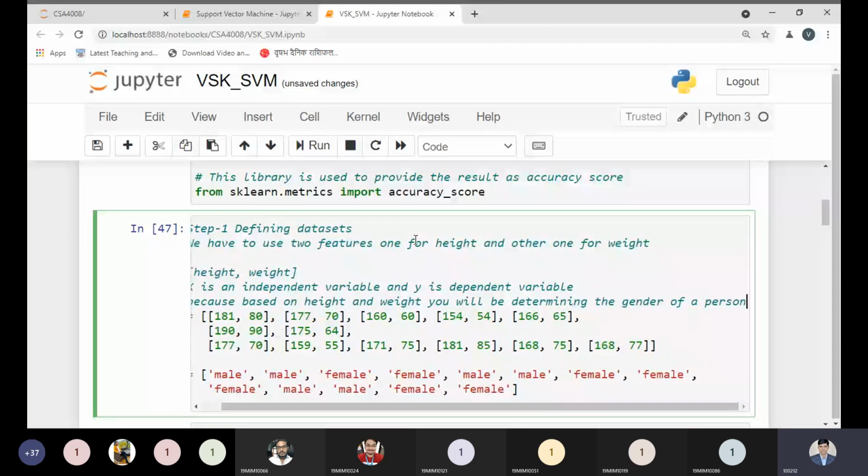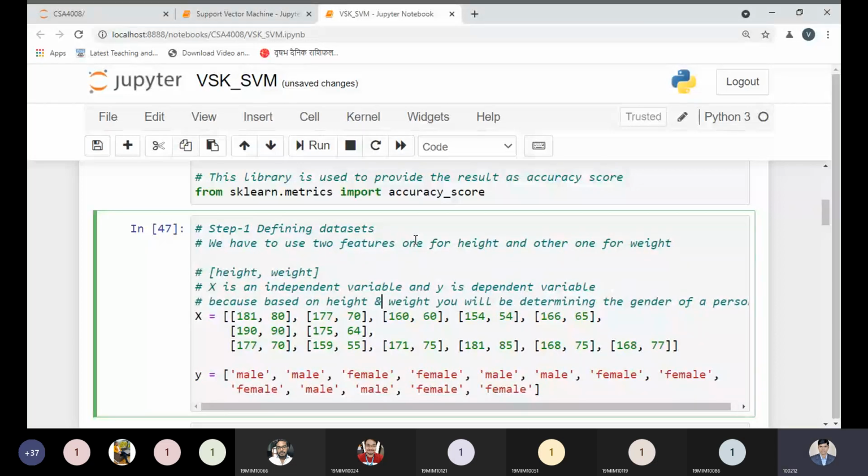So that is the point you need to keep in mind: based on the height and weight, you will be able to determine the gender of a person.